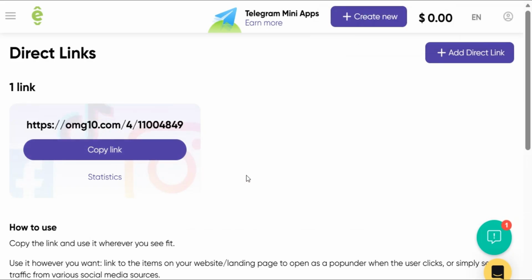If you just copy this link and you have a website, all you need to do is go to your website and paste this link as your advert link. If you have a website, you understand what I mean: you copy this link and put it in your ads, so that when people click on it, you'll be making money and you're going to see the money on your account.